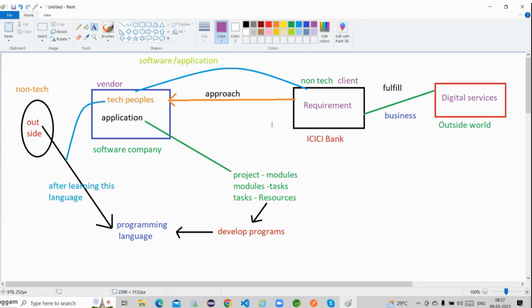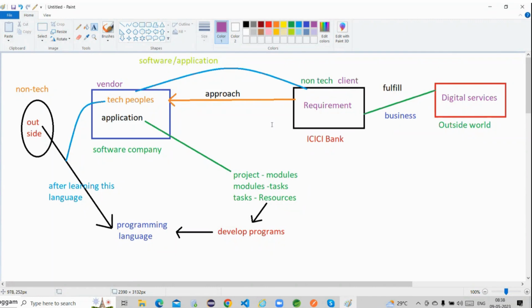First, the software company is responsible to understand the requirement of this ICICI Bank, or not? What is the requirement of this ICICI Bank? Based on that requirement only we have to develop this particular application, or not guys? Without understanding this requirement, just when the dealing is completed and this ICICI Bank has sanctioned this project to the software company, does the software company automatically start development, develop this application and release it to this ICICI Bank directly? No, right? First, the software company is responsible to understand the requirement of this ICICI Bank, or not guys?